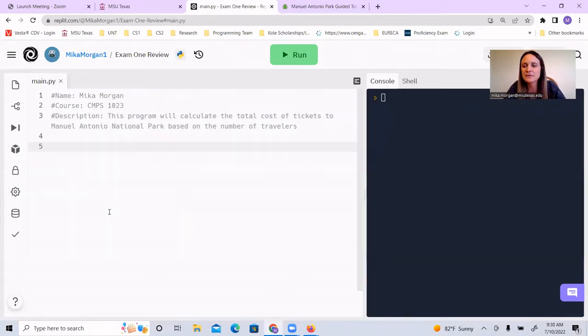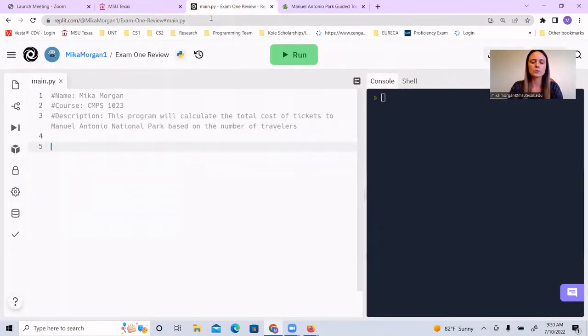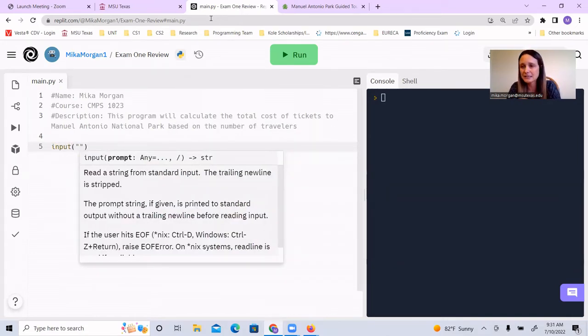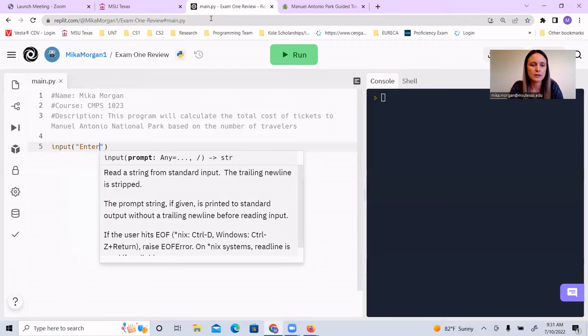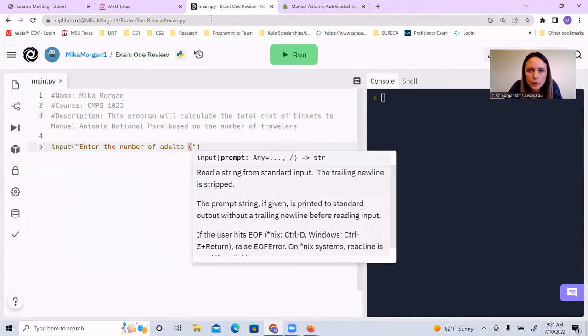Okay. So let's think about some of the input that we said we needed from the user, some of the information we need to make our program work. We said that we would need to know the number of adults, so we can multiply it by 60, and the number of children, and the number of infants. So let's go ahead and get that information from our users. Remember, the command to get information is input. And inside of this command, I'm going to tell them the prompt that will be printed out on the screen. So enter the number of adults, and we'll go ahead and let them know.